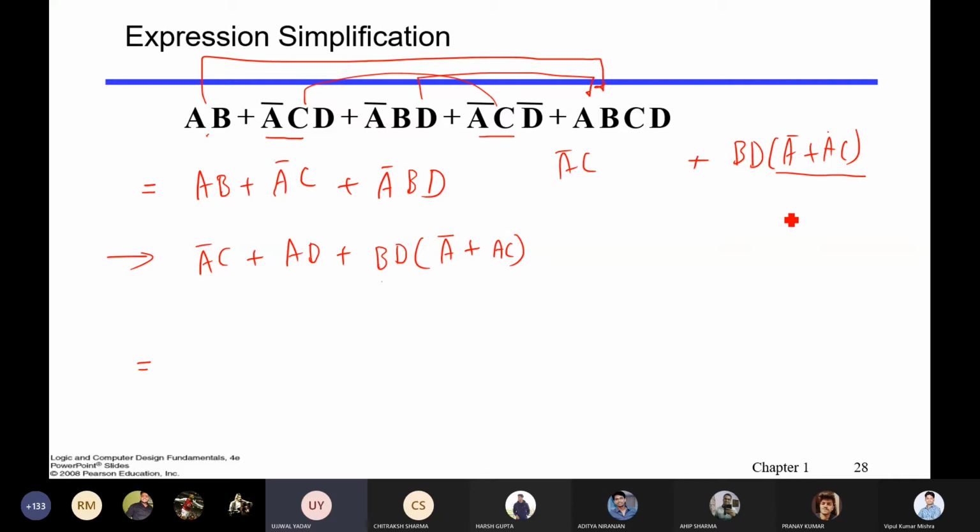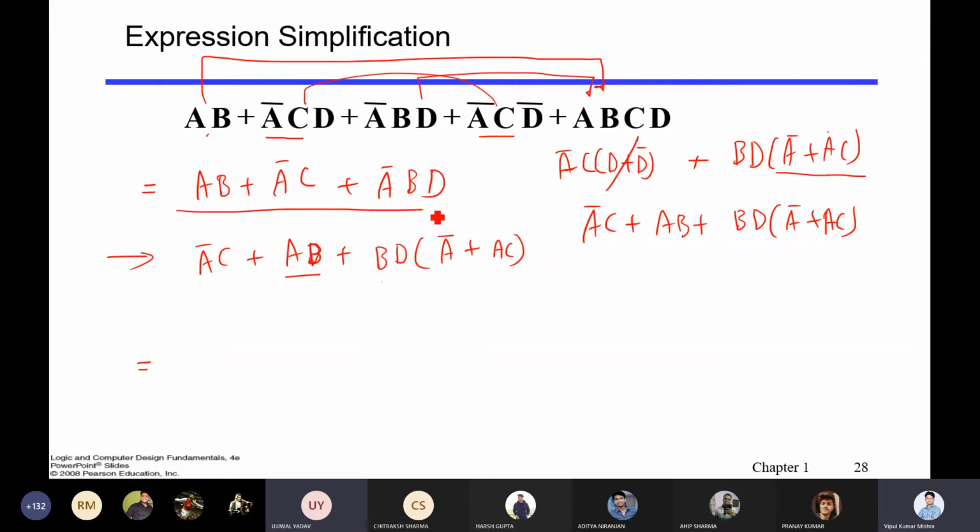In A bar plus C, which was written first, put a bracket and make it D plus D bar. Yes, it went along with it, so this became 1. Yes. What about this, so AD? Sir, AB. So it's AB, not AD, sir. Okay, it's AB. Yes sir. So AB will come from here, right? So how have you solved that A bar BD one?